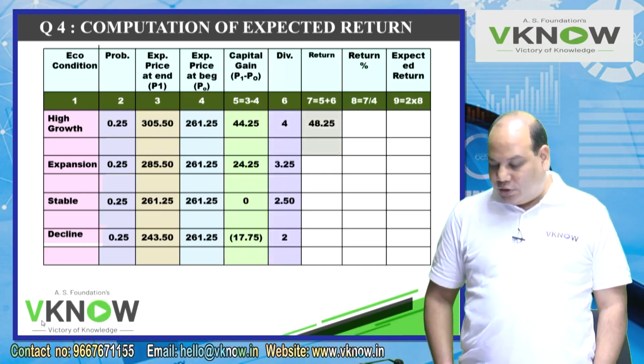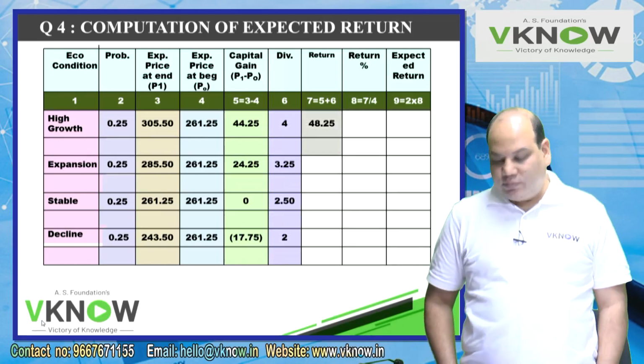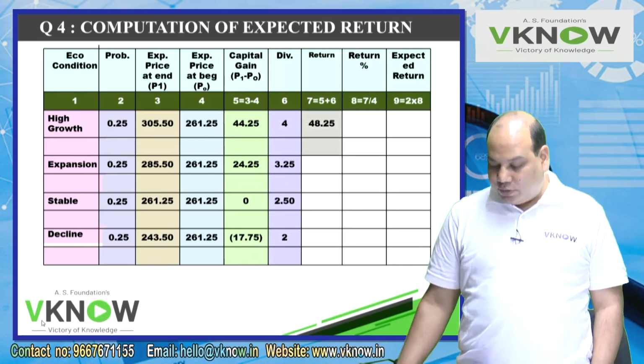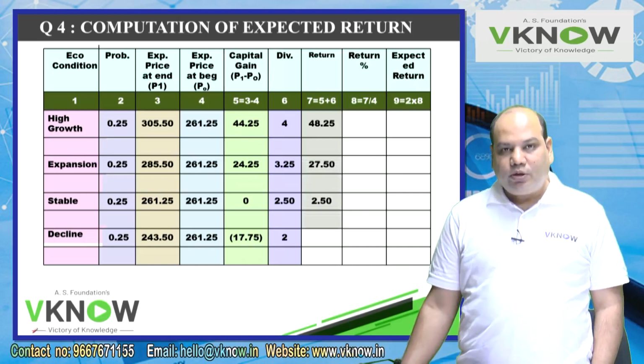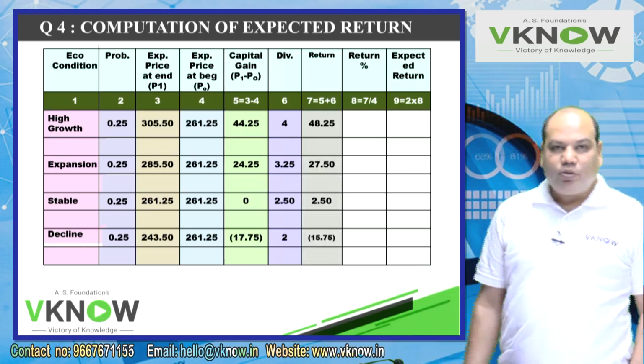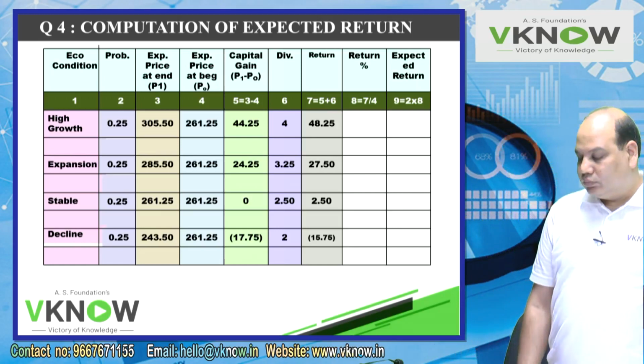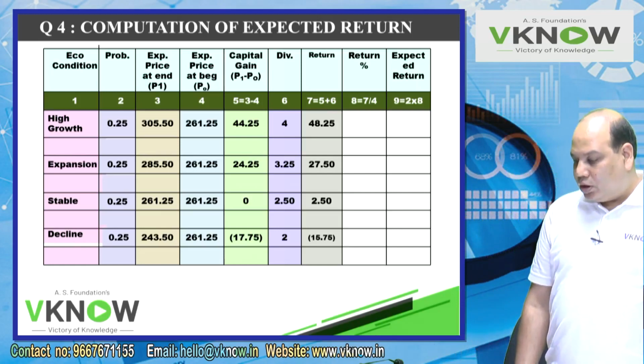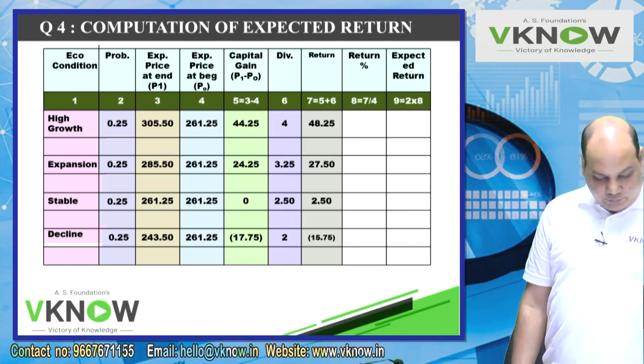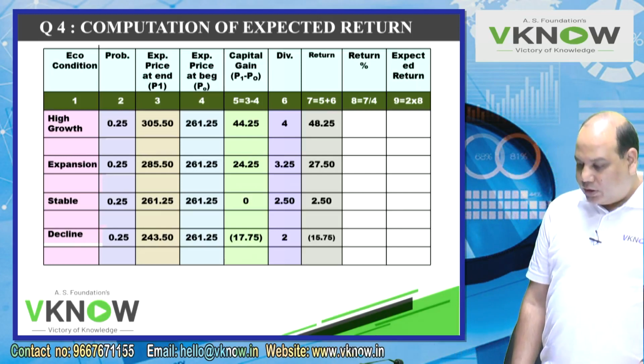Without a calculator, try to add capital gain and dividend. 48.25, 27.5, 2.50, minus 15.75. Check.